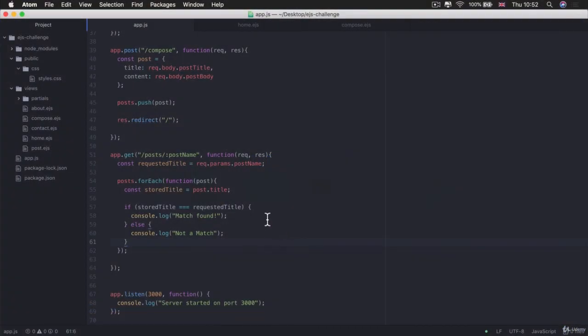So here comes hint number 2. In order for our requested title to match with our stored title, we need to reformat them so they're both in the same format. And it doesn't matter whatever it is that the user typed in here. It could be uppercase, lowercase, kebab case, snake case, whatever it may be. We want to convert it to the same format in order to work with it and compare it. And that means that we have to format the store title using that same lowercase method as well so that they are equatable. Pause the video now and see if you can now complete the challenge.